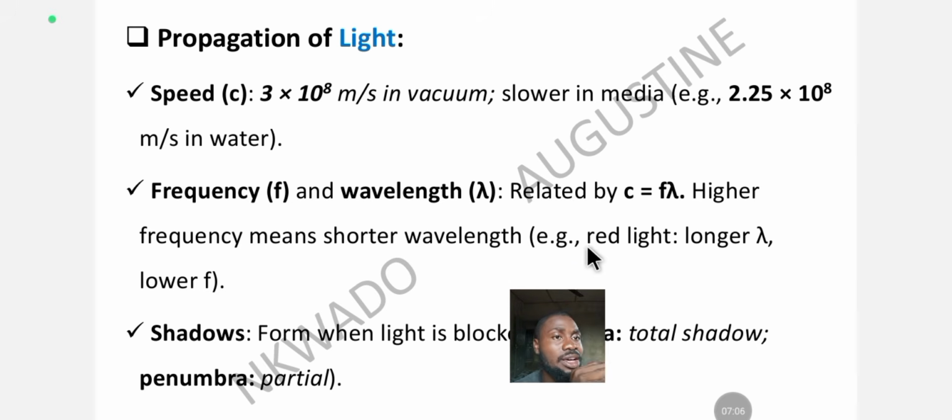As easy as that. So for example, red light has longer wavelength but lower frequency. Remember ROYGBIV, which is the rainbow. R stands for red, and red is the first, so it has the longest wavelength and the lowest frequency.